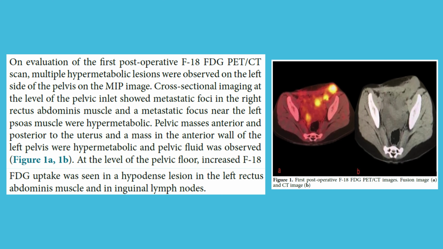On evaluation of the first postoperative F18FDG PET/CT scan, multiple hypermetabolic lesions were observed on the left side of the pelvis on the MIP image. Cross-sectional imaging at the level of the pelvic inlet showed metastatic foci in the right rectus abdominis muscle, and a metastatic focus near the left psoas muscle were hypermetabolic. Pelvic masses anterior and posterior to the uterus and a mass in the anterior wall of the left pelvis were hypermetabolic, and pelvic fluid was observed. At the level of the pelvic floor, increased F18FDG uptake was seen in a hypodense lesion in the left rectus abdominis muscle and in inguinal lymph nodes.